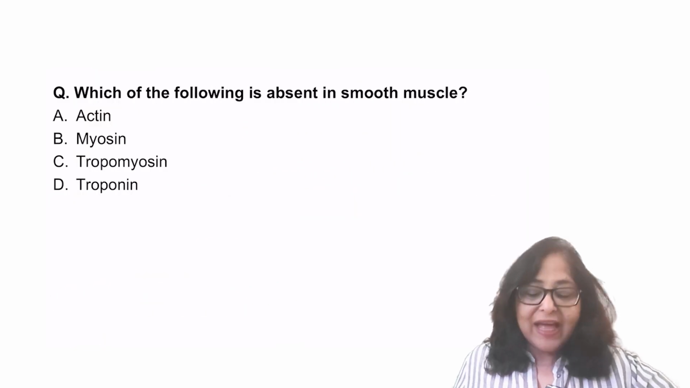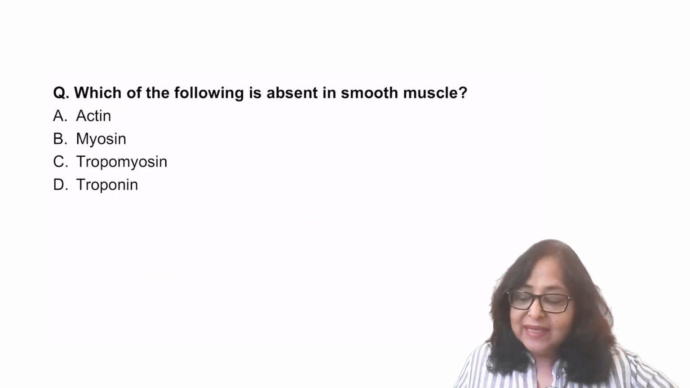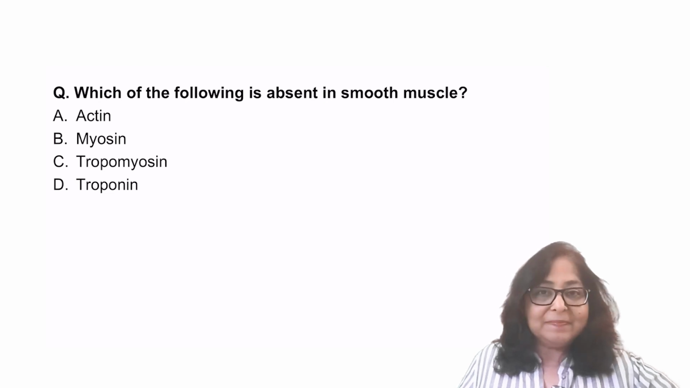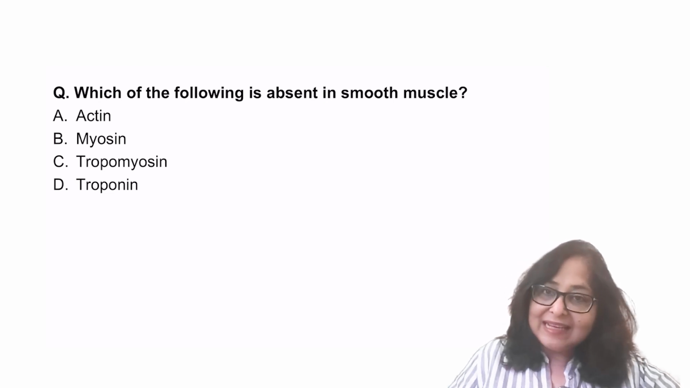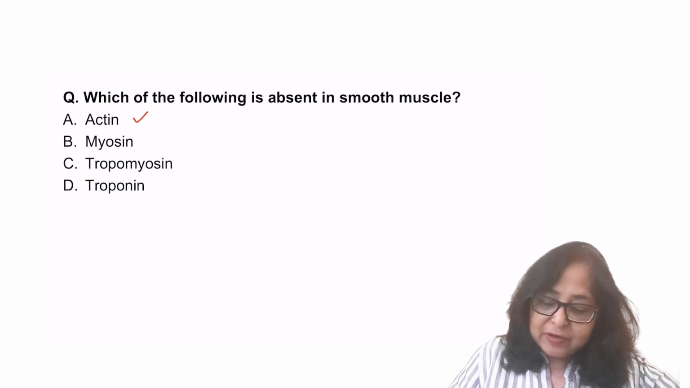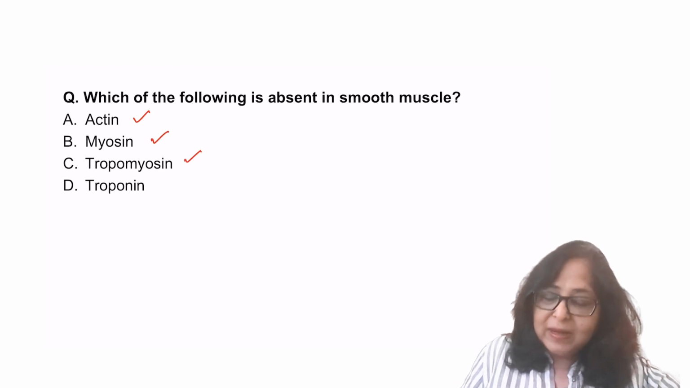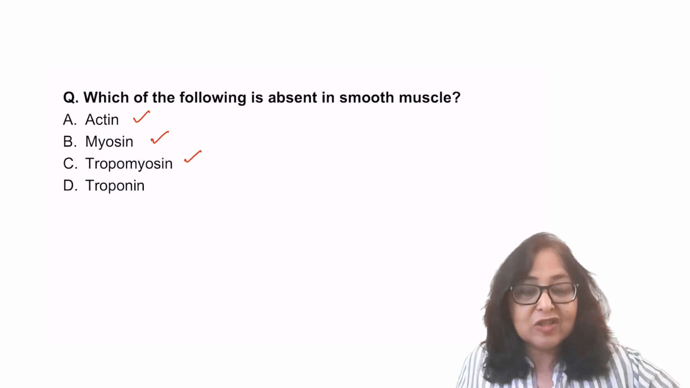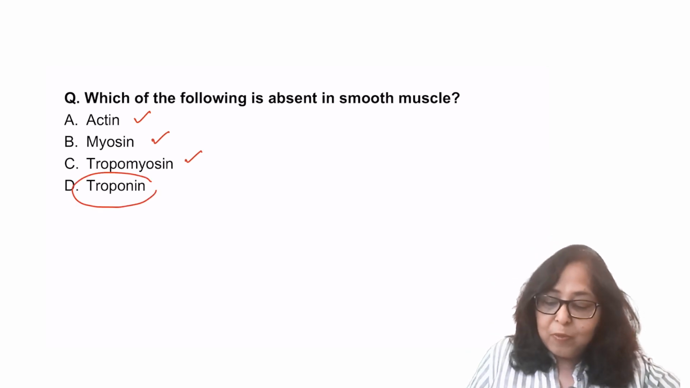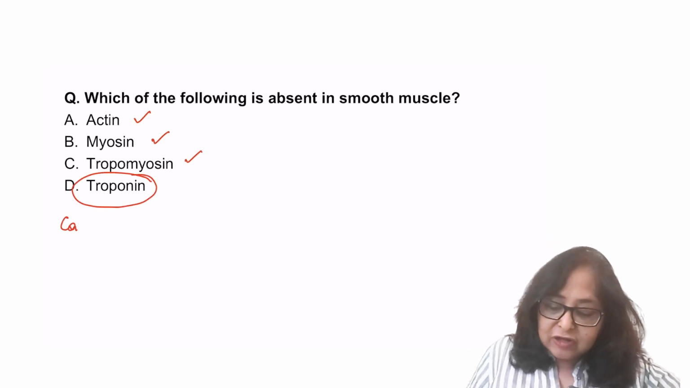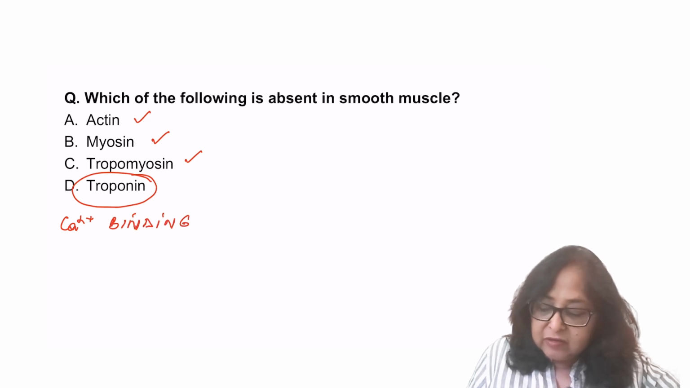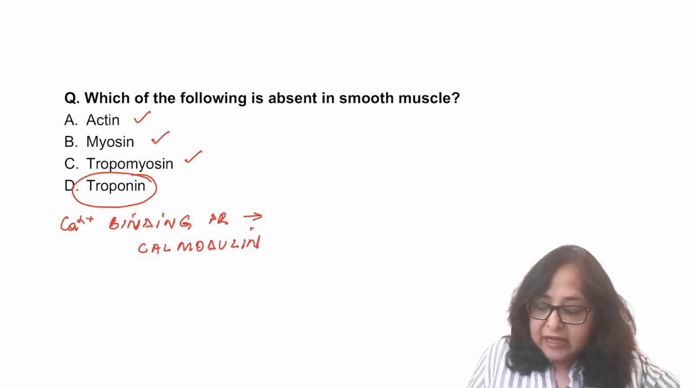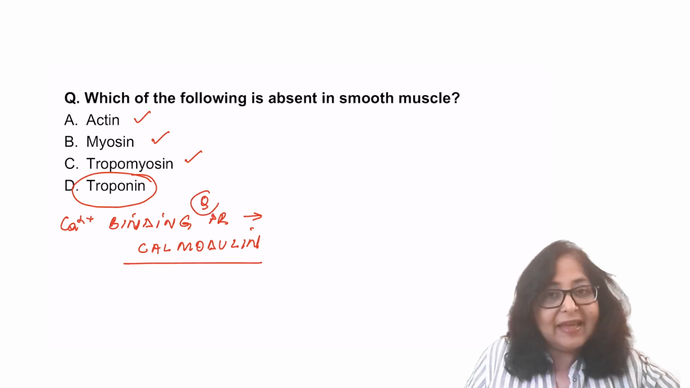Let's have a look at the next question. Which of the following is absent in smooth muscle? Smooth muscle has the presence of actin, it has the presence of myosin, it has tropomyosin, but what is not present in smooth muscle is troponin. So which is the calcium binding protein which is present in the smooth muscle of the GI tract? That is calmodulin, a question which has been asked again and again.